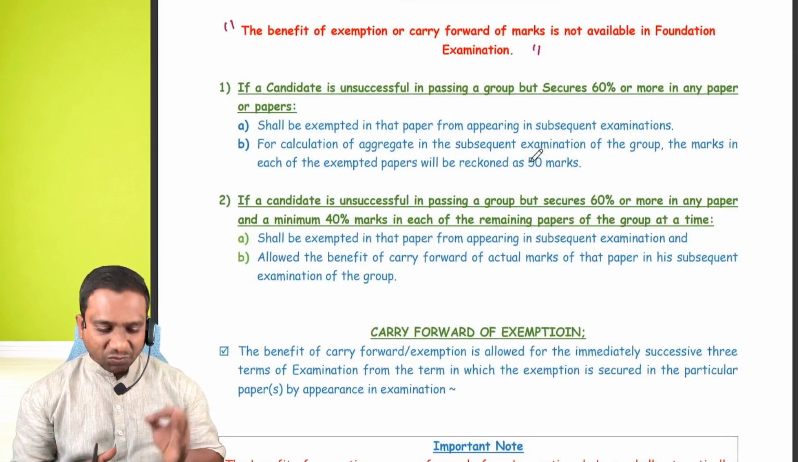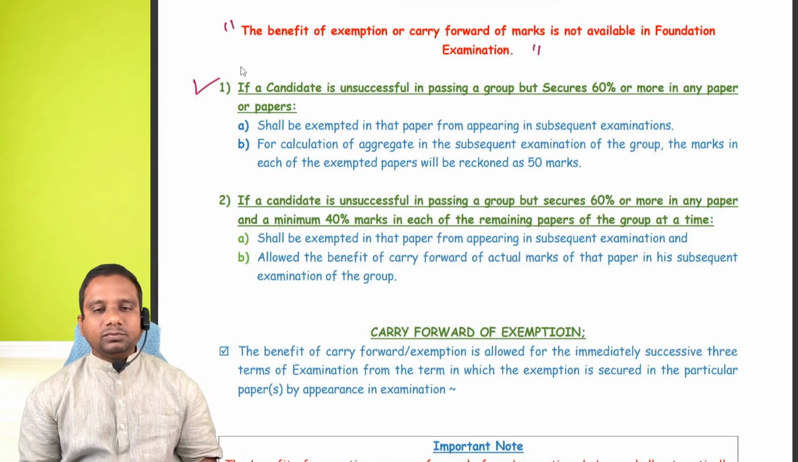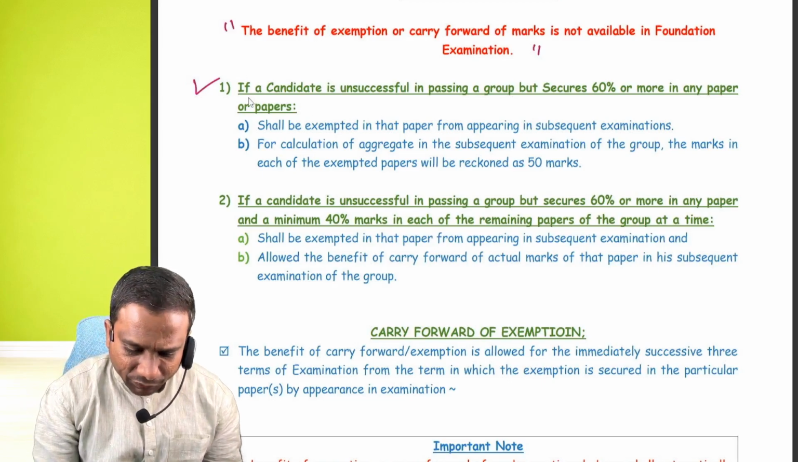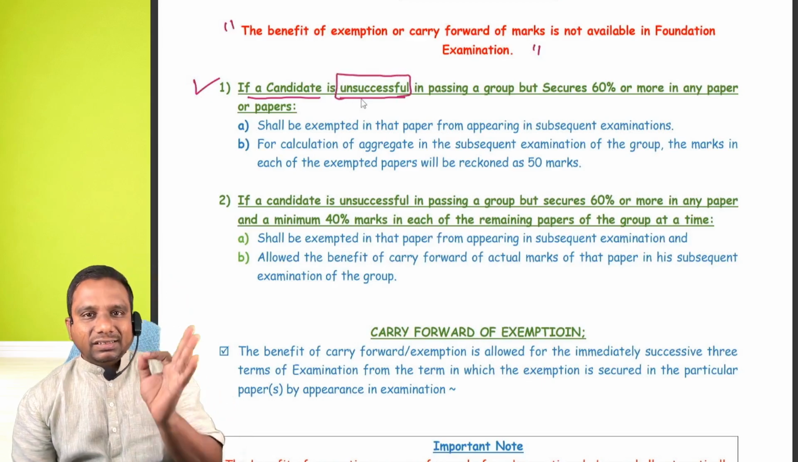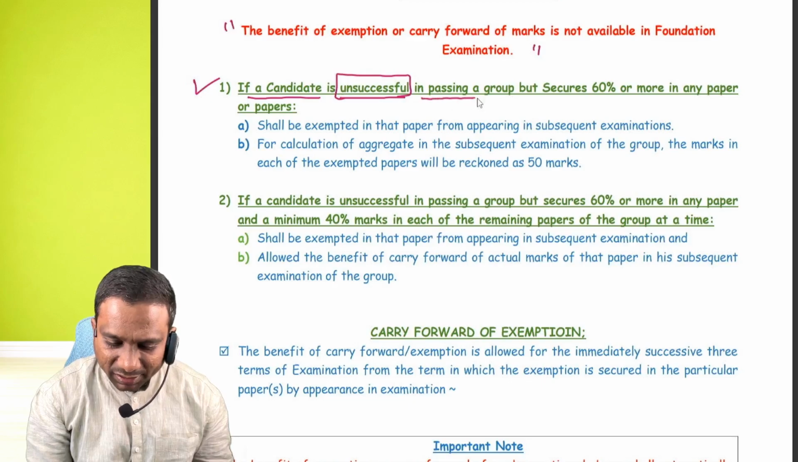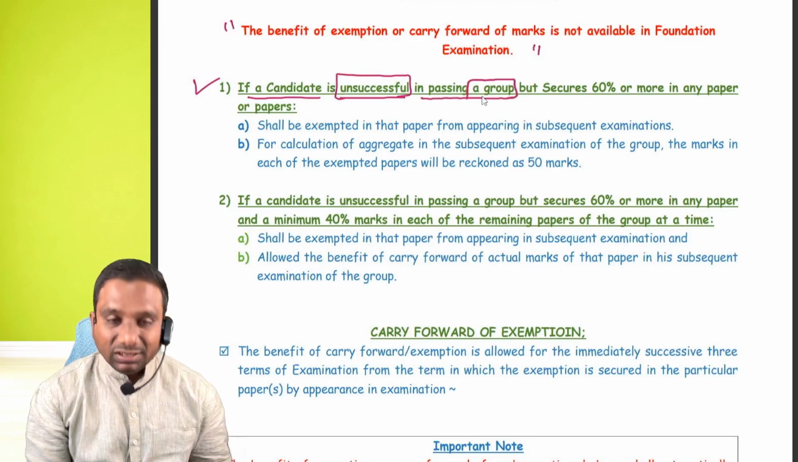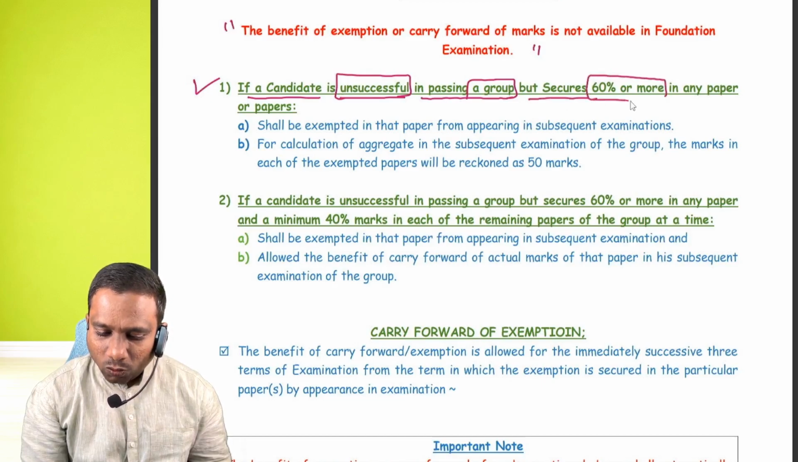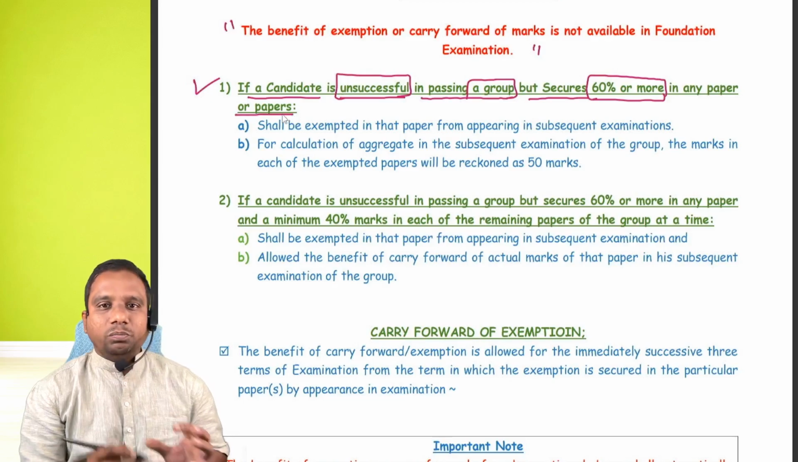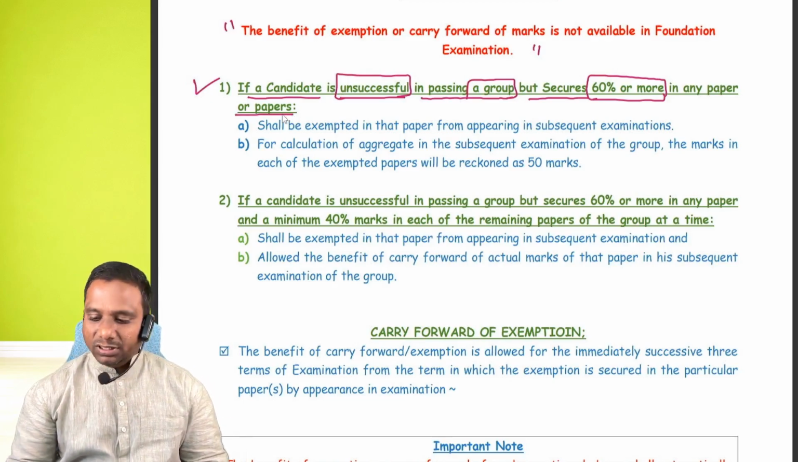Now here, try to observe two conditions. First condition: if a candidate is unsuccessful in passing a group, but secures 60 or more in any paper or papers, look at here.